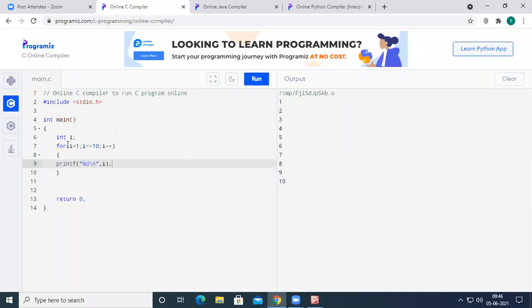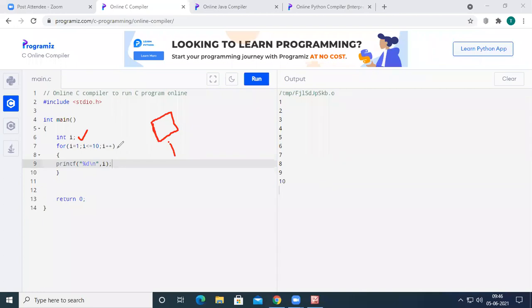Here, the initialization will be done first. Let us see how this will be executed by the compiler. In C programming language, the program execution will start from the main function. Inside the main function, each and every line will start executing. Whenever the compiler sees this int i, immediately it is going to allocate some memory with the name i. Initially the value inside the memory will be empty. And after executing the first line, the compiler is going to execute the second line.